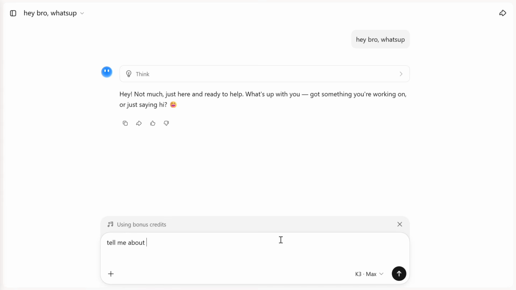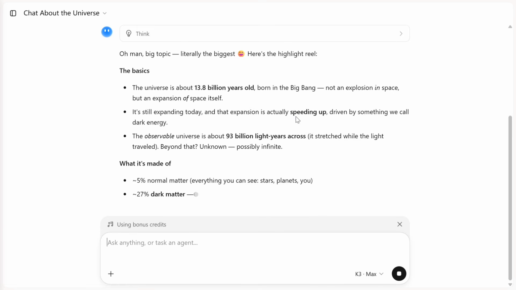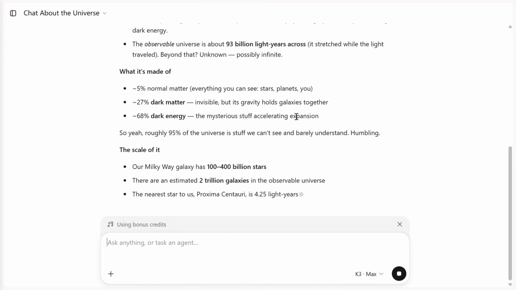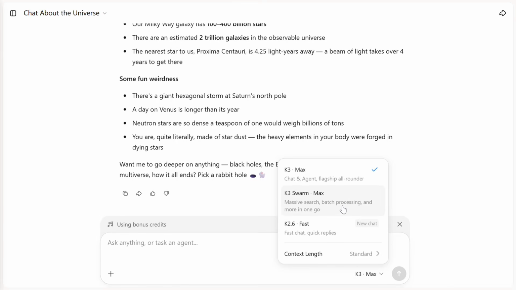Tell me about the universe. Just testing it out right now. I think no one knows, hence, I got the chance to talk to it. But I think soon the entire platform will be flooded with chat requests from people. As you can see, it is able to output. The request rate is very fast, as you can see, and this can be the best open source model released so far. Now let's try out K3 Swarm Max.